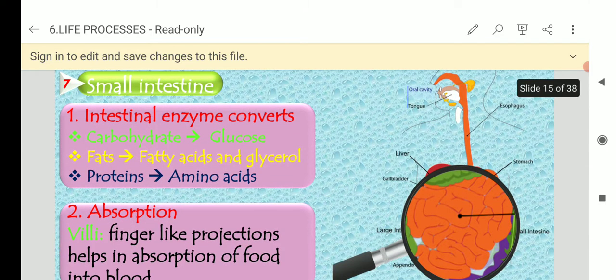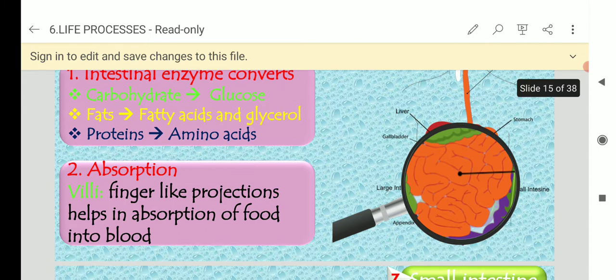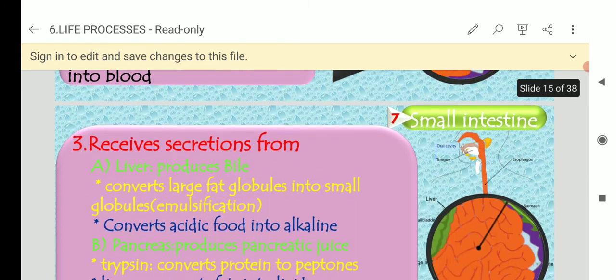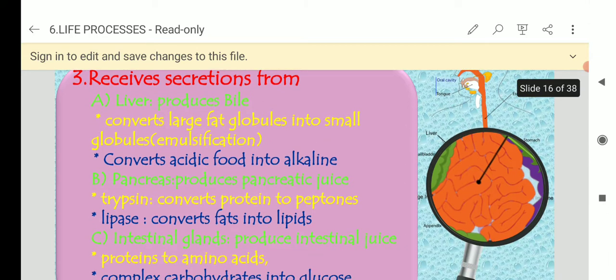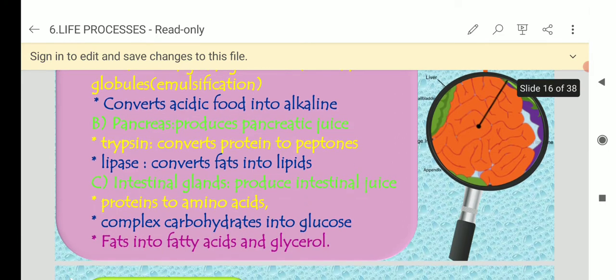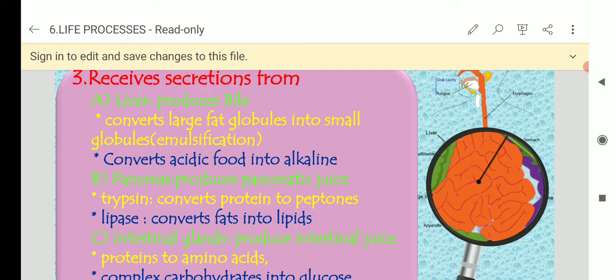Next, small intestine. In the small intestine, there are different types of enzymes. Carbohydrates it converts to glucose, fats to fatty acids and glycerol, proteins to amino acids. In that, absorption. Which one is for absorption? Villi, the finger-like projections. The small intestine receives secretions from the liver, which produces bile, the pancreas, which produces pancreatic juice, and intestinal glands, which produce intestinal juice. Okay, this is also very important. So, this is a screenshot.